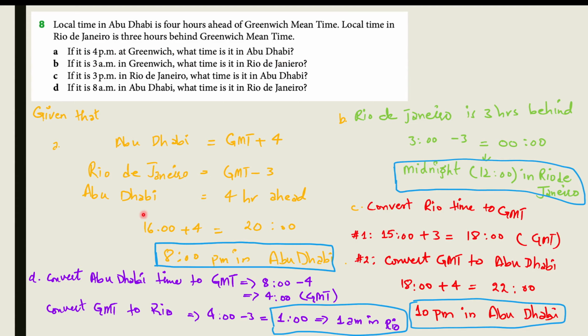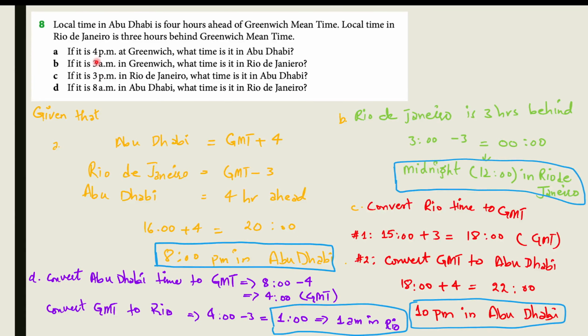If we write it in the 24-hour format, 4 p.m. can be written as 16. After 12, 1 is written as 13, 2 as 14, 3 as 15, and 4 as 16 in the 24-hour format.